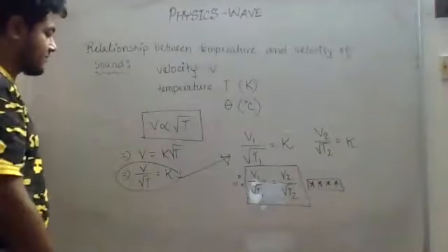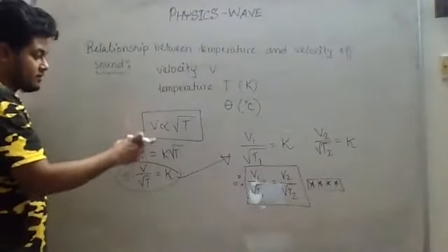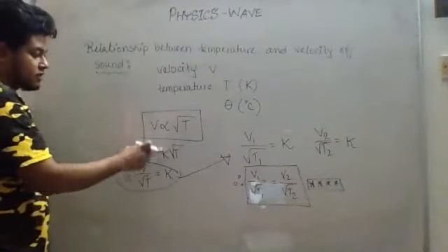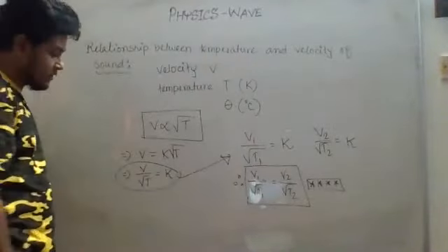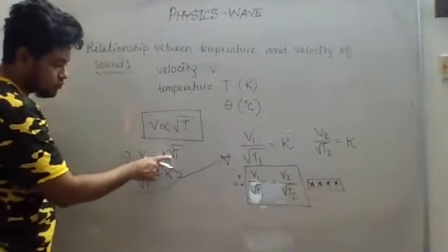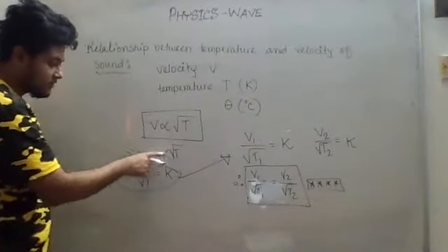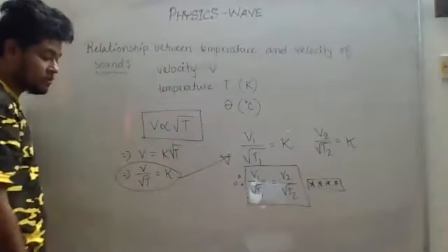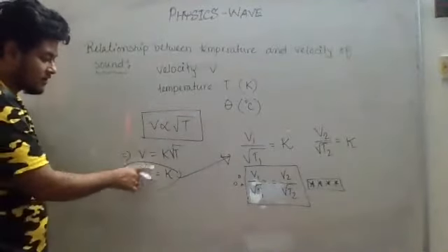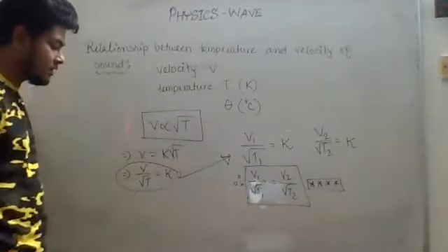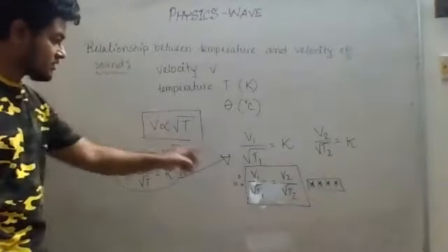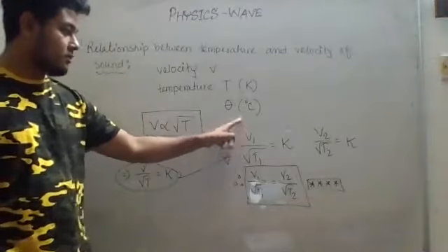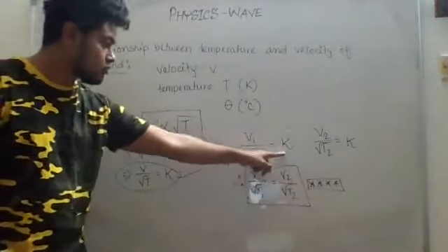So from here, what can we write? If I replace the proportional sign by an equal sign, I need to introduce a constant, that is k. So k into root over t. Root over t, if I change the sign, will come in the denominator. It is multiplied here, so it will be divided. Now let us say for a certain temperature T1, the velocity is V1, and V1 by root over T1 should be equal to the constant.